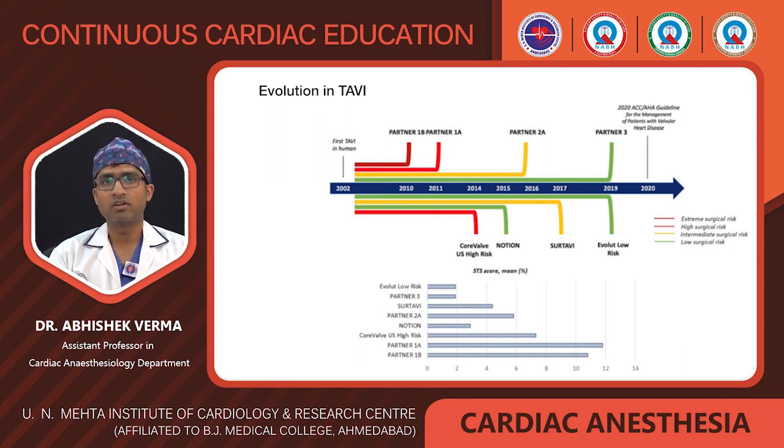It is the heart team of the institute, and it can decide if this patient goes for TAVI or surgical aortic valve replacement. So from 2002 to 2019 or 2020, the risk has been decreasing. We are taking low risk surgical patients for TAVI, and the results are very good. In 2020 there were some indications for TAVI.